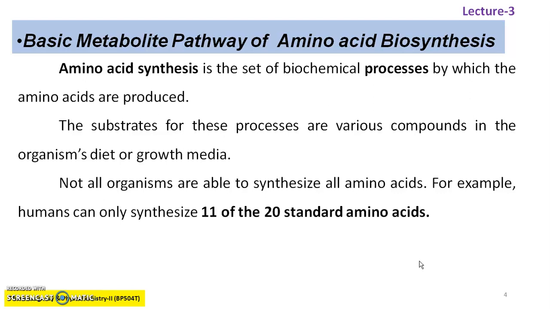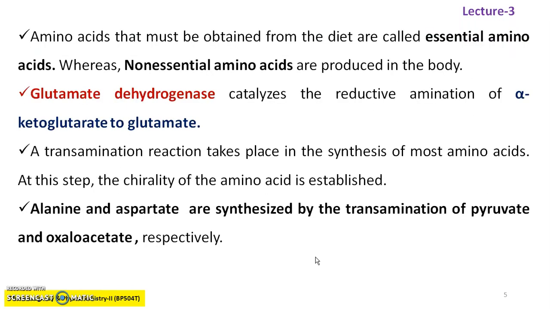The substrates for this process are various compounds in the organism, diet or media. Not all organisms are able to synthesize all amino acids. For example, humans can only synthesize 11 of the 20 standard amino acids. Amino acids that must be obtained from the diet are called essential amino acids, whereas non-essential amino acids are produced in the body.